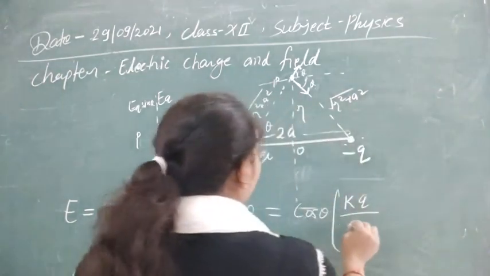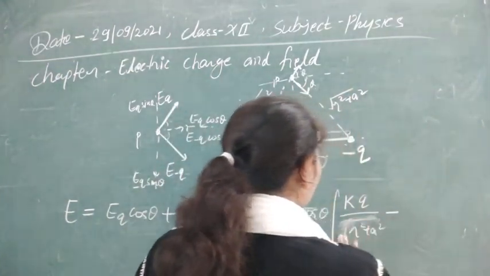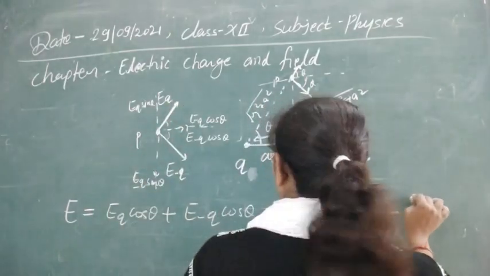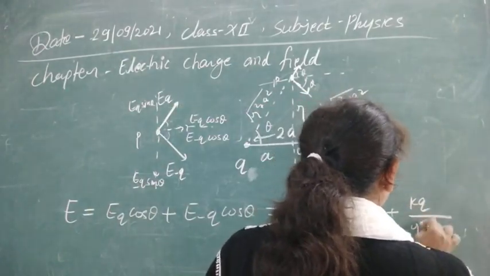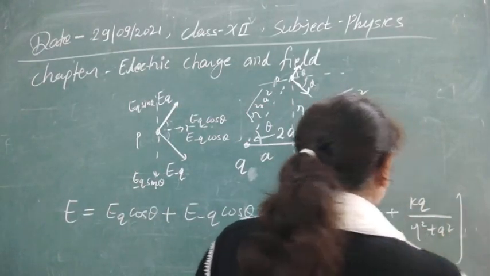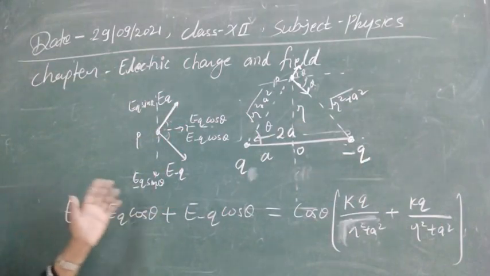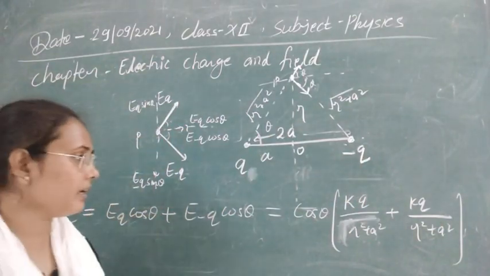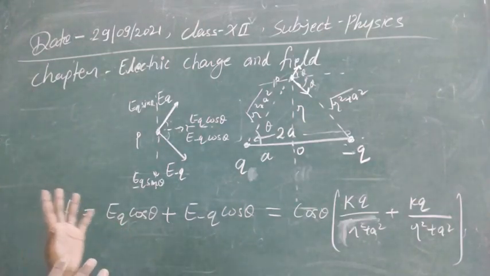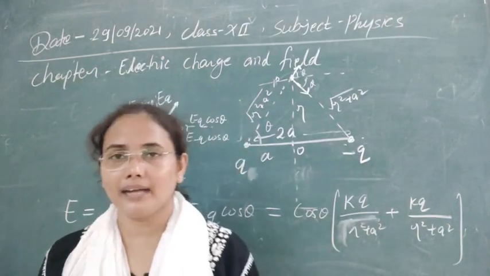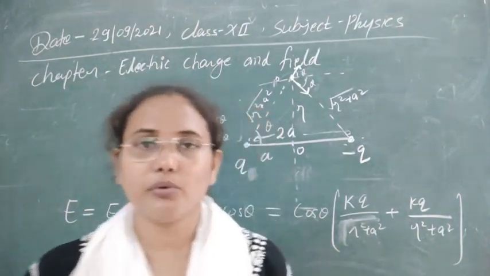Now you can put their values. Root of r square plus a square, whole squared, will be r square plus a square. And this will be kQ upon r square plus a square. Now if you solve it, that will provide you the value of the electric field. So students, I think how we can calculate the electric field at the axial point and the equatorial point is now clear. You can solve it after this, and that will provide you the values.